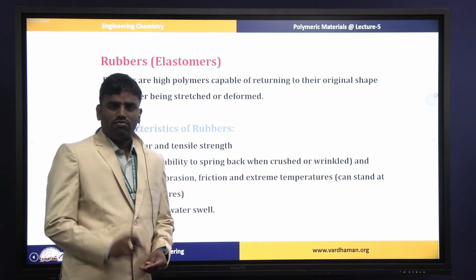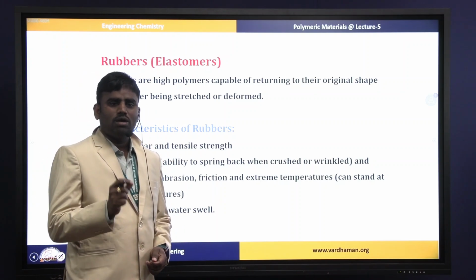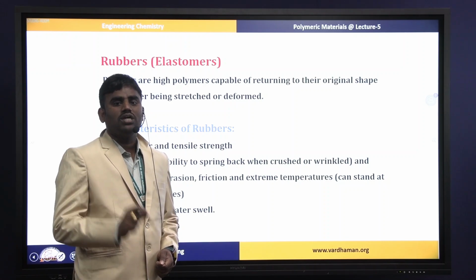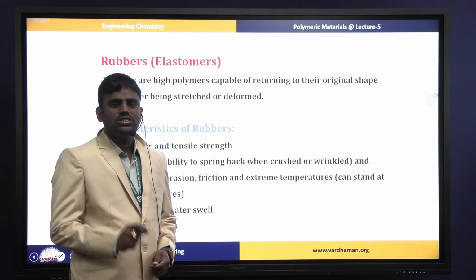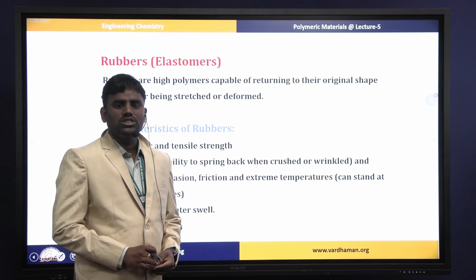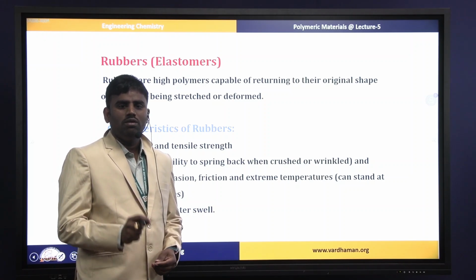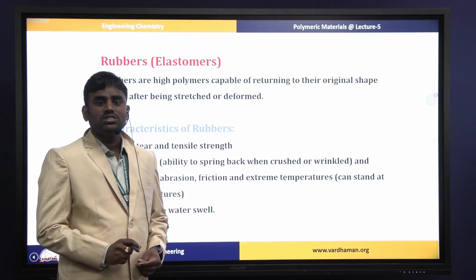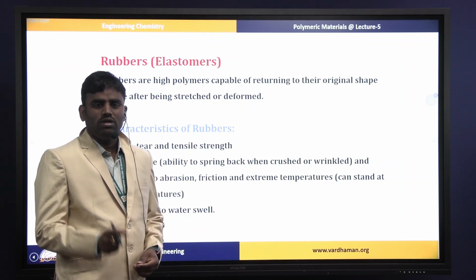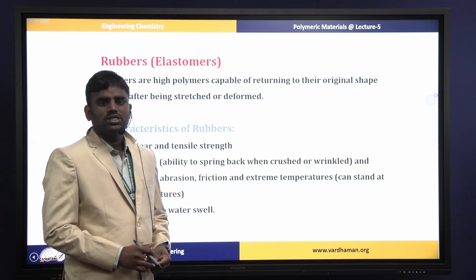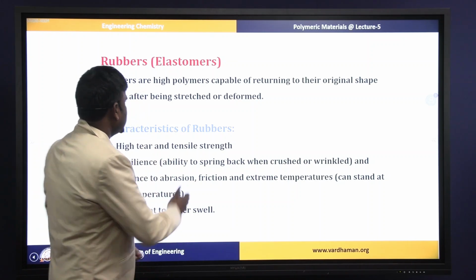That means if we stretch rubber materials, they can come back to their original shape, but plastic material while being stretched won't come back to its original position. So all plastic materials are polymers, but all polymers are not plastics. One best example is rubbers. Today we are going to discuss rubber materials.